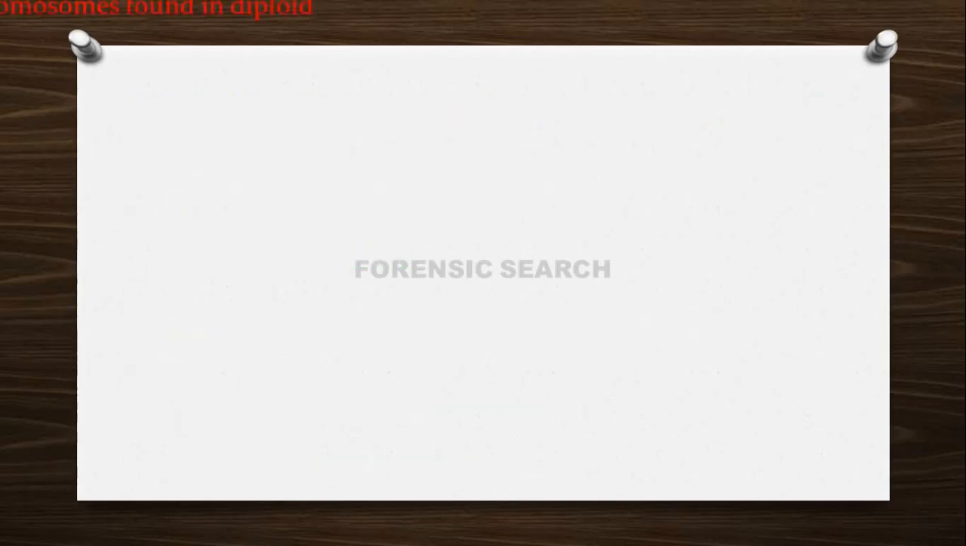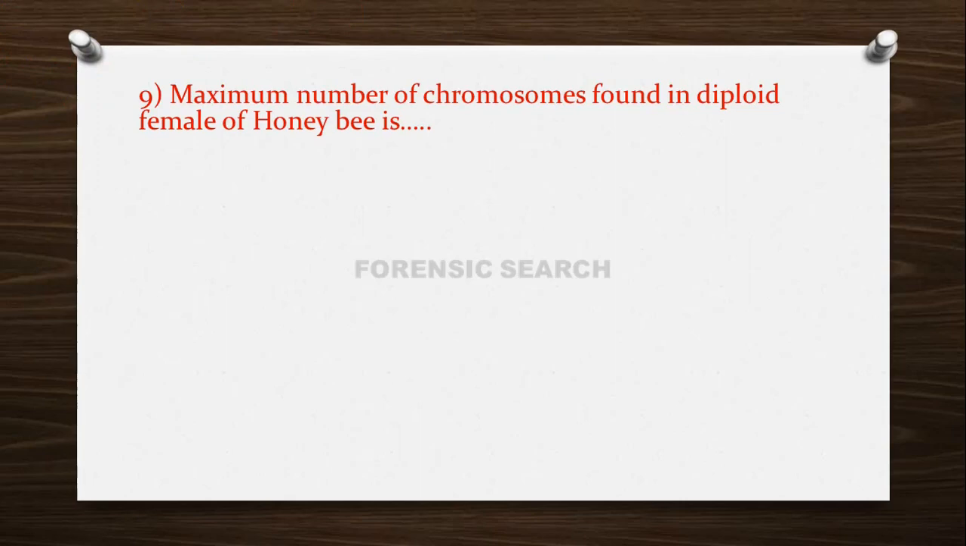Then the next question is: the maximum number of chromosomes found in a diploid female honeybee is? Option A, 8. Option B, 18. Option C, 32. And option D, 38. So the correct answer of this question is option C, that is 32. In honeybee, the diploid female contains 32 chromosomes, whereas the male contains 16 chromosomes.